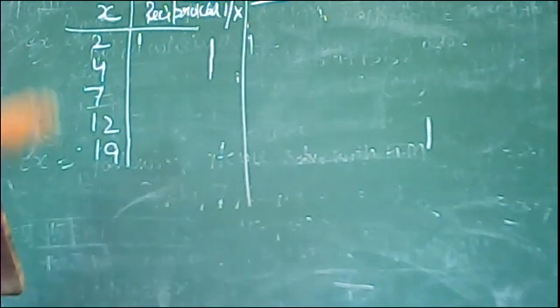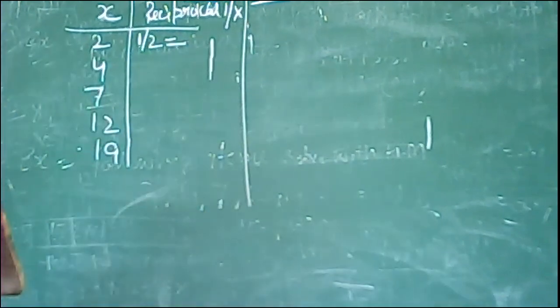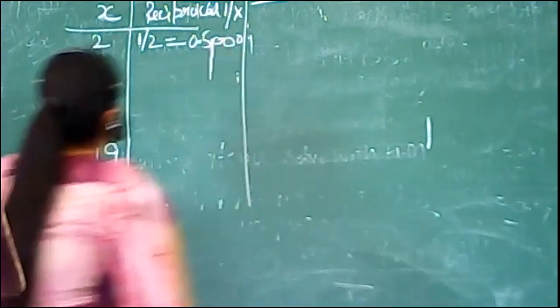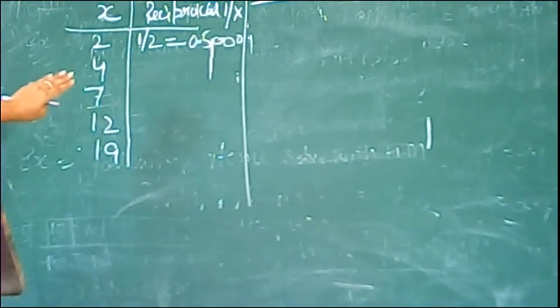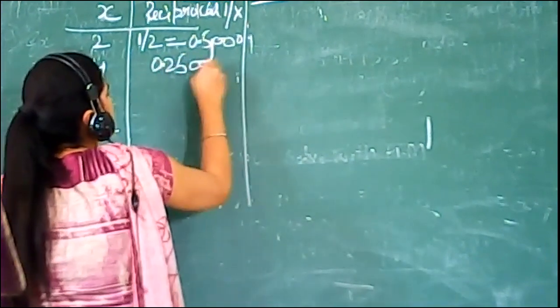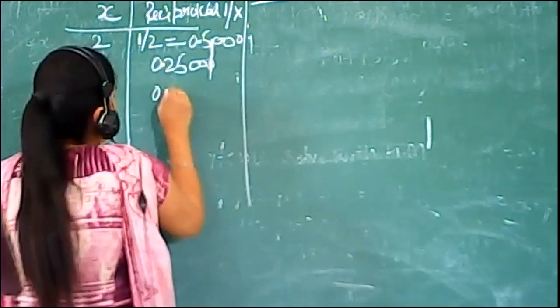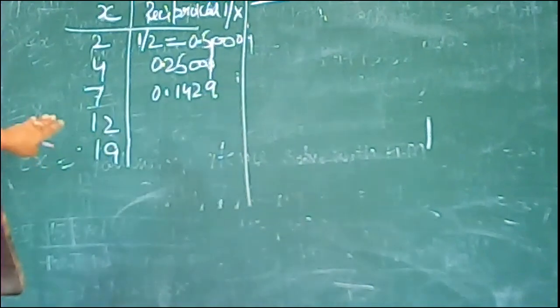So that is 1 divided by 2, and after dividing we find the value 0.500. Then 1 divided by 4, same as before, we find the new value is 0.2500. After that, 1 divided by 7, we find the new value is 0.1429. Then 1 divided by 12.